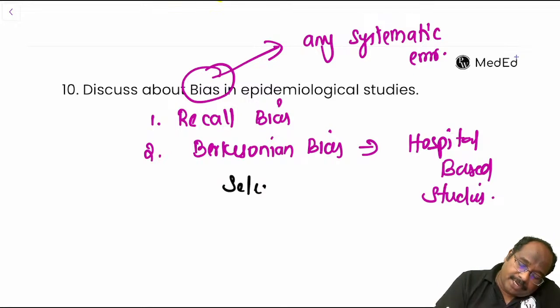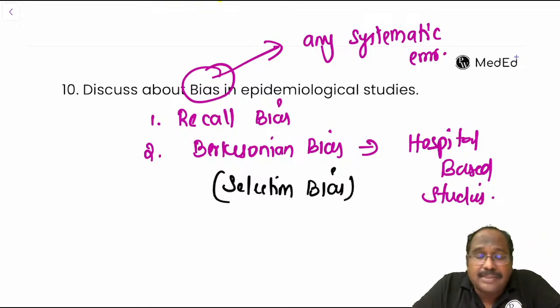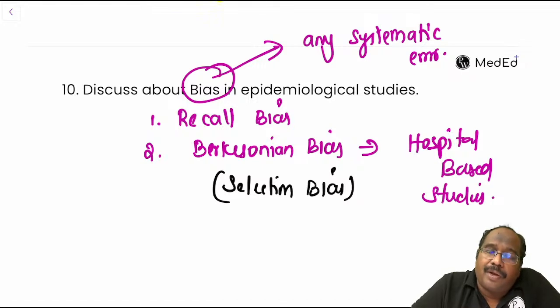People admitted in hospital, you are selecting them for your study. For suppose you want to select people with diabetes. Are the people with diabetes in the hospital and the people with diabetes in the community the same or different? Most likely they are different, because the people who are admitted in the hospital have multiple comorbid conditions. That's the problem.